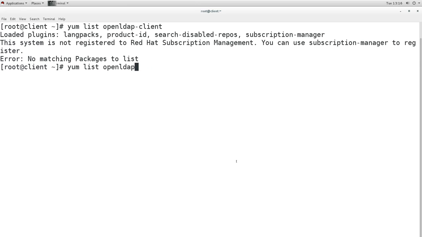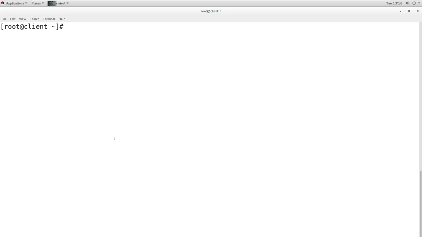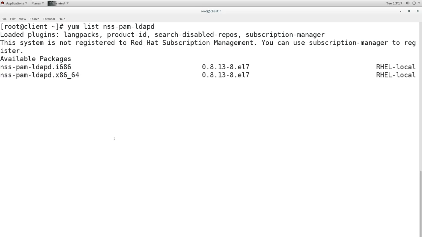Okay, it was clients. So it is installed, available. It is already installed, so I don't need to install it. If it was not there, then I would have to install it. The other package which I need is nss-pam-ldapd, and it is available, it is not installed.